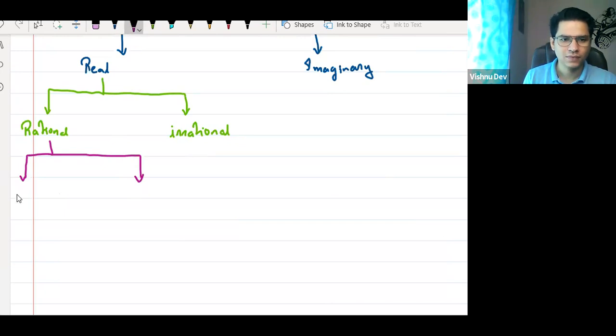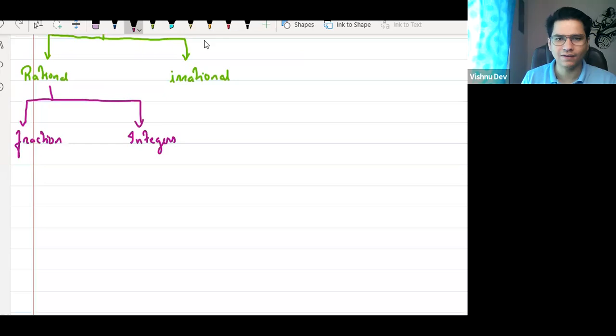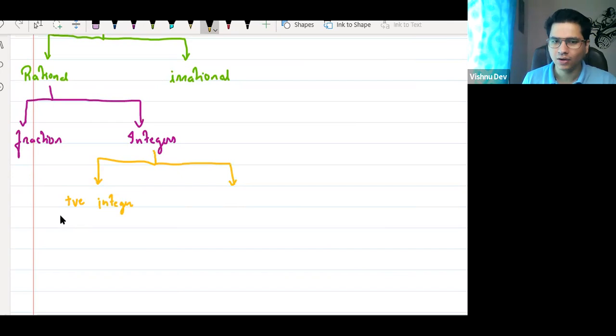So it is fraction and integers. You are right. Now integers are further divided into two parts. Positive and negative integers. Positive numbers and negative numbers. Or basically I can say it is non-negative.